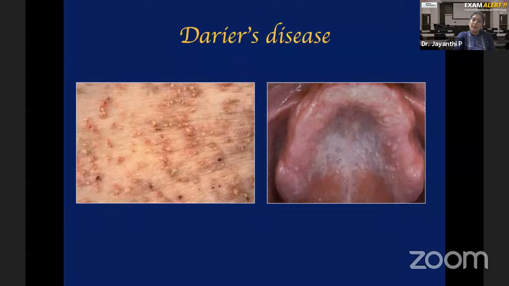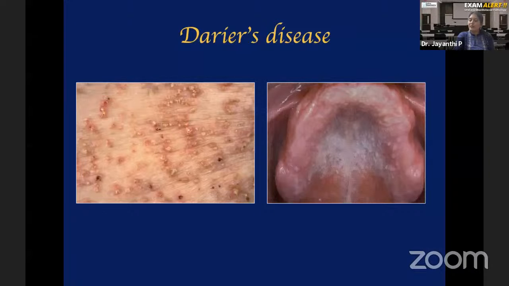Intraorally, you will see again multiple papules. Can you see, this is one papule, this is another papule. So here also you see multiple papules. When you have multiple papules and feel them with your tongue, you will feel an irregularity, right? This appearance, where you have multiple papules in the oral cavity, is described as cobblestone appearance. Cobblestone means you go to the seaside, you see a lot of stones there. All of them have a smooth surface, but some kind of elevation, right? In the same way, a patient with Darier's disease intraorally has multiple papules. So these papules will give an appearance called cobblestone appearance.